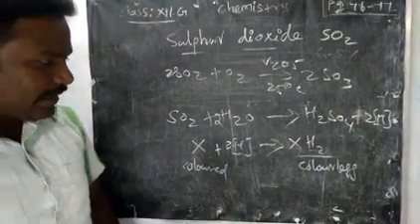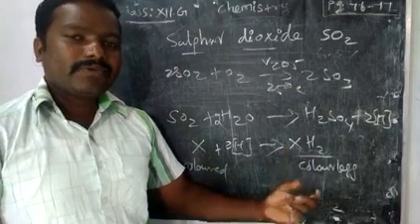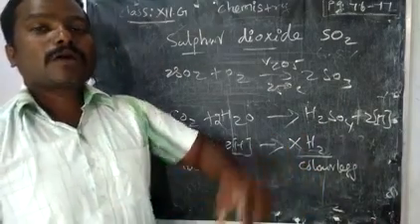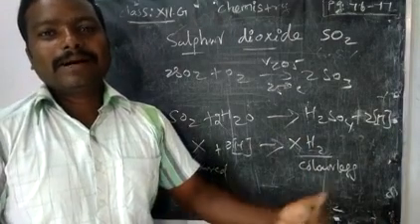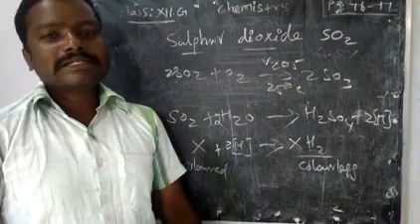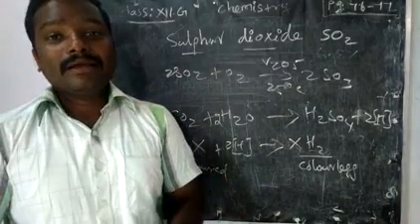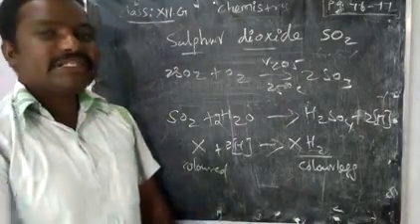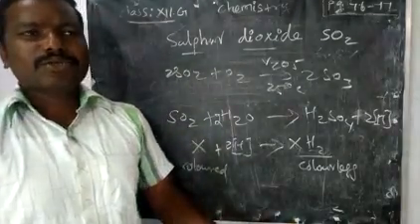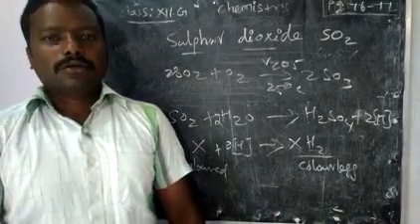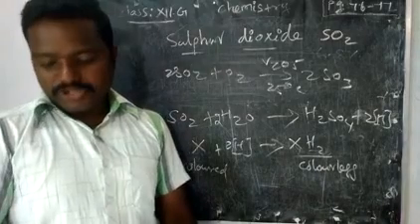But remember, after bleaching, if you keep it for some time, it will reoxidize in the air, so it will retain the color, or it will come back and produce the same color again. So we can say it is acting as a temporary bleaching agent. Then uses, as we have just seen: silk, wool, hair, we can bleach.